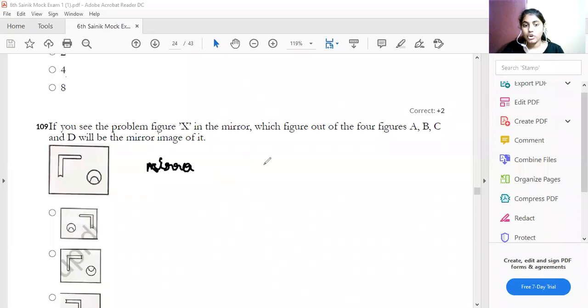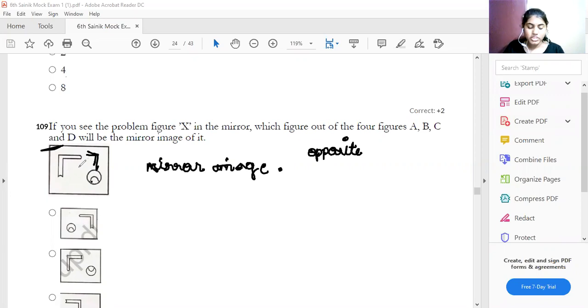You have to find out the mirror image of this diagram. I have said that in the mirror image always the object is formed in the opposite. Whatever the diagram is given, it will be opposite to that. Right will become left, and left will become right.